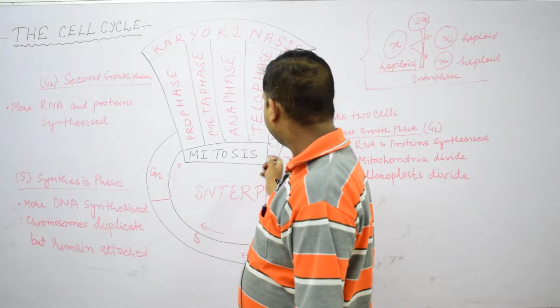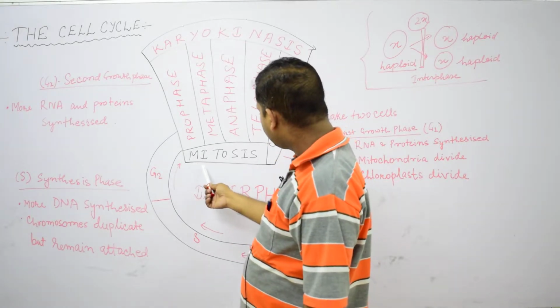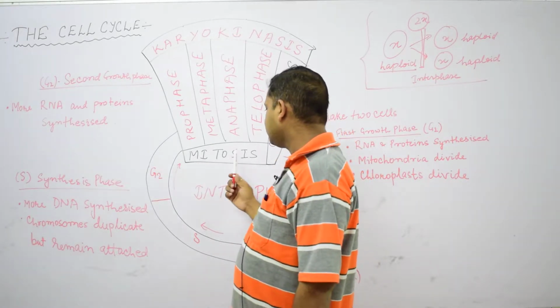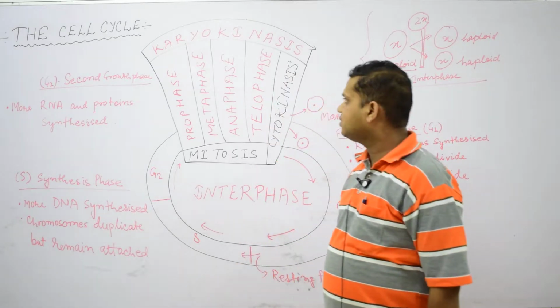Now, we will see that in the cell cycle one more important phase is there, which is called mitosis, cell division. The cell division takes place.